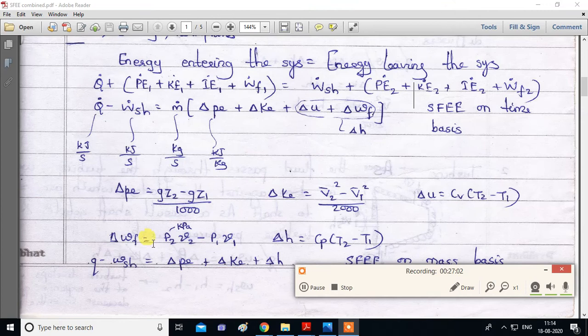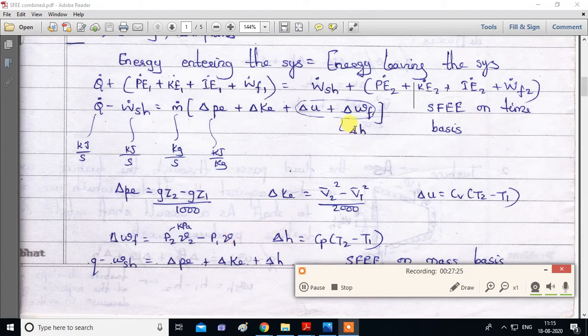Now, what is the formula of flow work? It is pressure into specific volume. Why? Because this is small w. If this had been capital W, then pressure into capital volume would have been there. So for small flow work, since this is change, it is P2 into specific volume v2 minus P1 into specific volume v1.